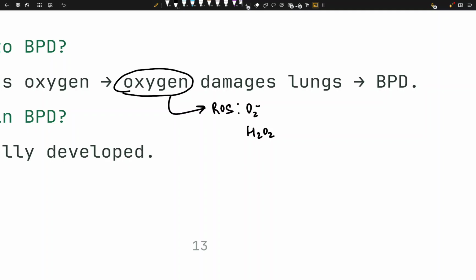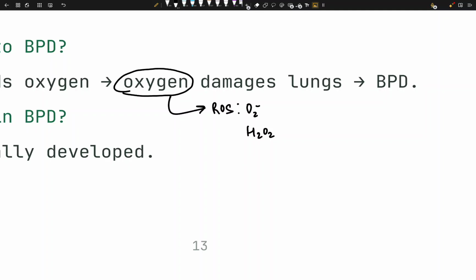Okay, so why are these premature babies super duper vulnerable? Because as adults, we have these antioxidant defenses, right? We call it glutathione peroxidase. We call it superoxide dismutase. Sometimes you are deficient in them, and then we have another disease. But if we don't have these antioxidants, you are going to get messed up from these ROS. But these premature babies are also deficient in superoxide dismutase, catalase, and glutathione peroxidase, not just glutathione. So what's going to happen?